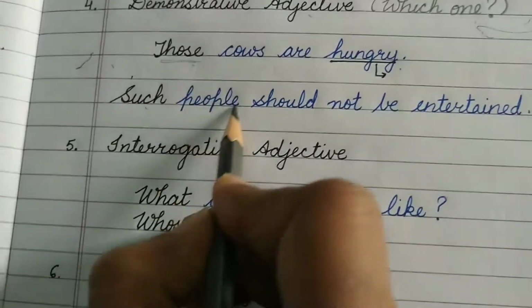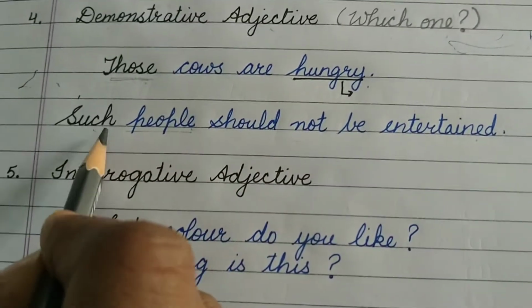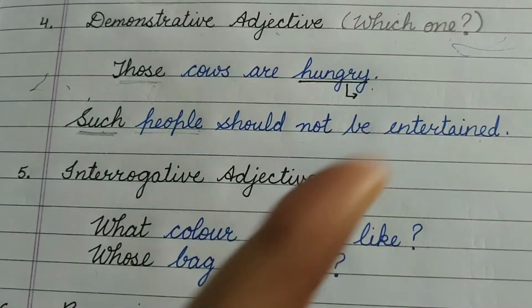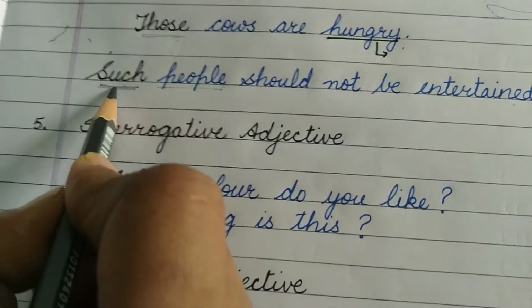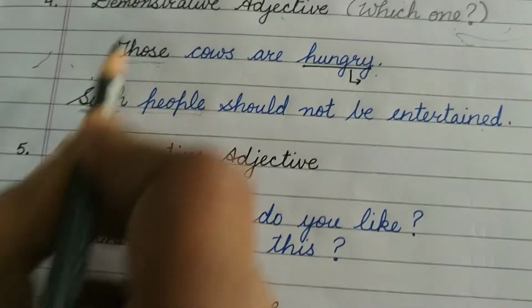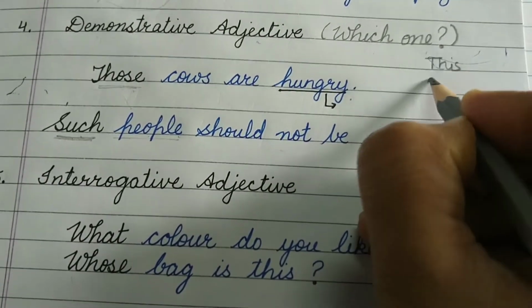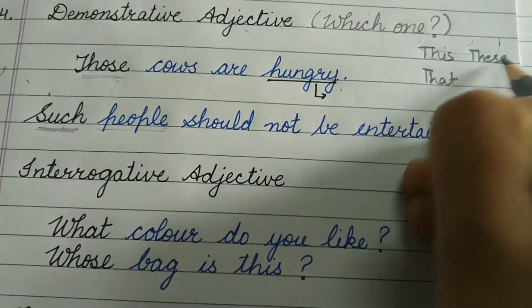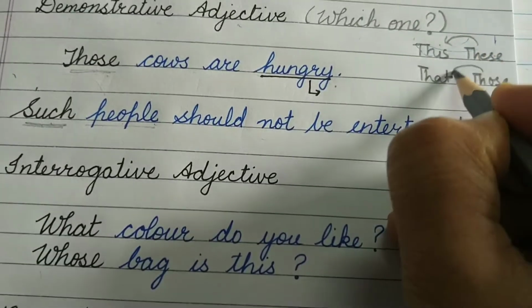Okay. Such people should not be entertained. What kind of people? Which people? Such people. Such. Again, you're demonstrating, right? So such is also a demonstrative adjective. As I already told you, this, that, these, those. These and those are plural of this and that.